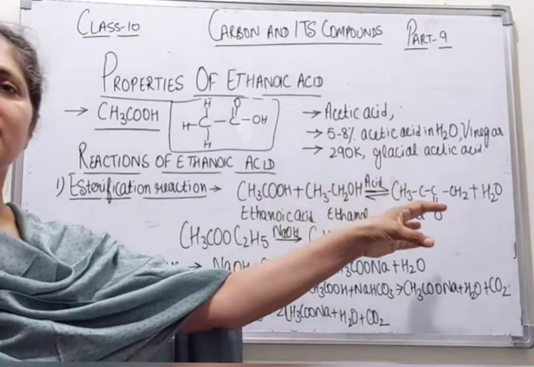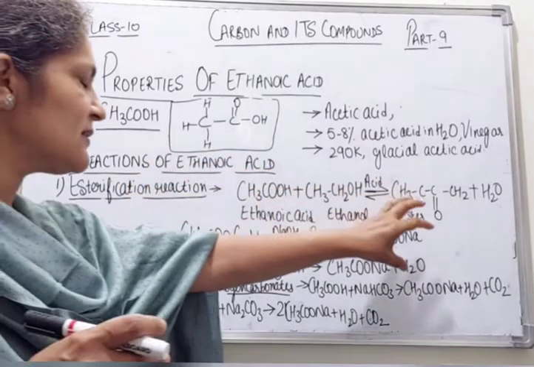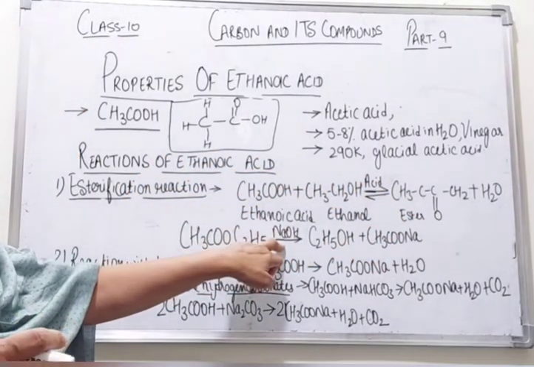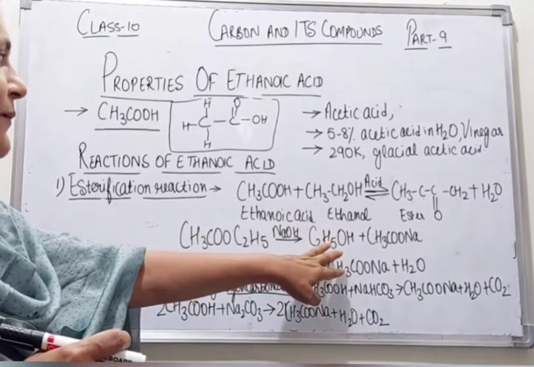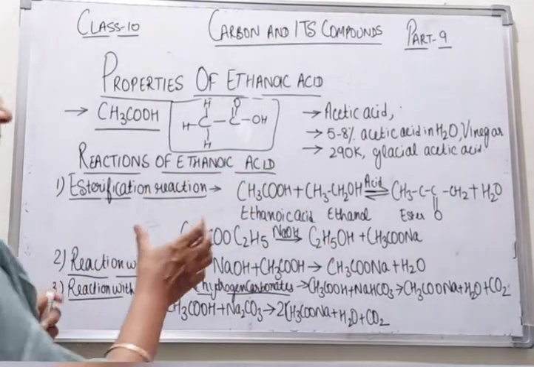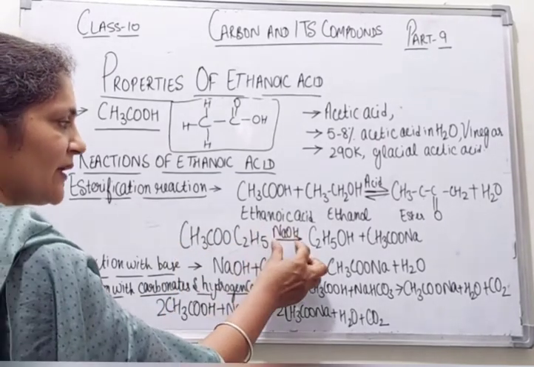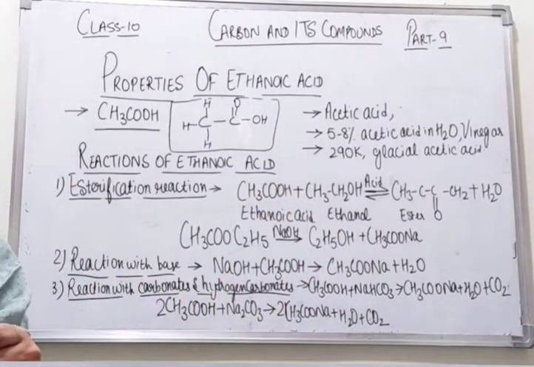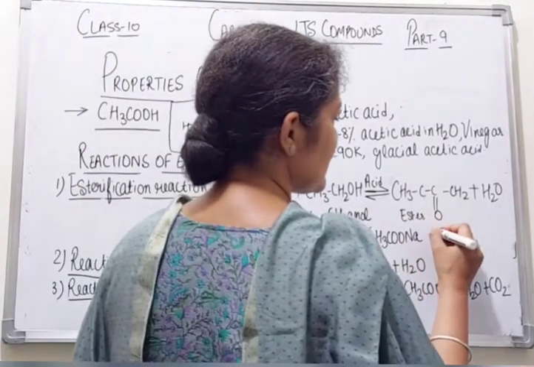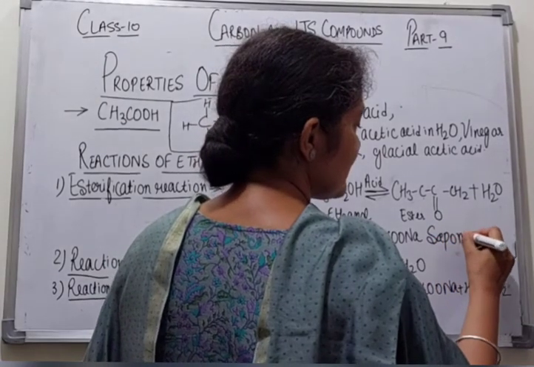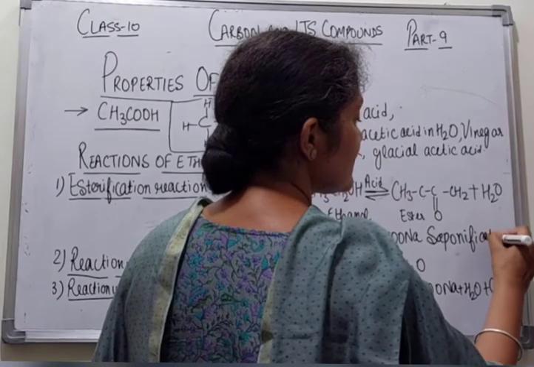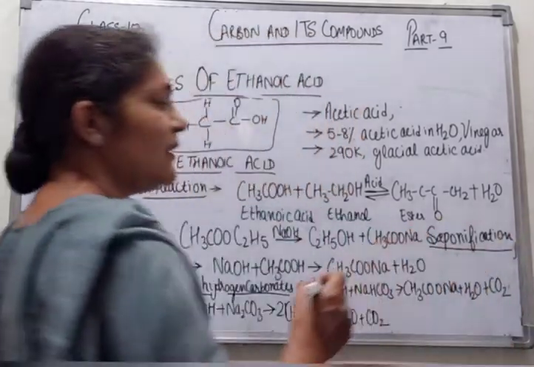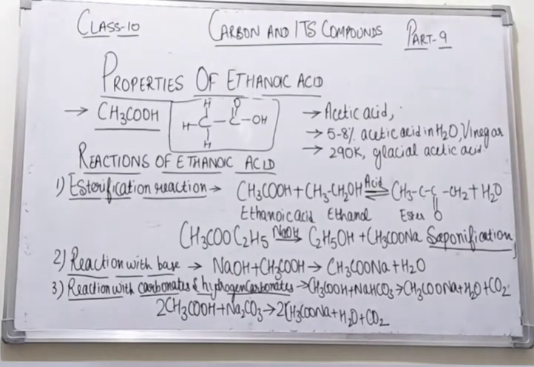But this reaction does not stop here. If the ester is reacted with sodium hydroxide, a base, again what is formed? Ethanol is formed. When this ester is reacted with sodium hydroxide, again ethanol is formed. This reaction is known as saponification, because it is used in the formation of soaps. What are soaps? Soaps are the sodium or potassium salts of long chain carboxylic acids.